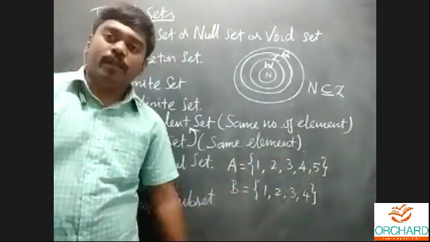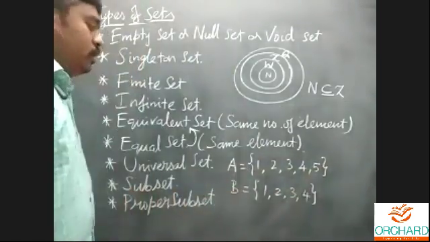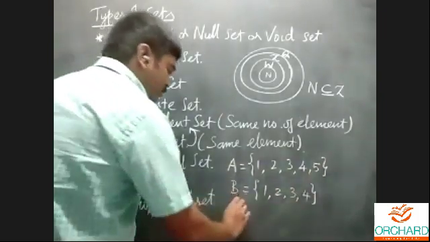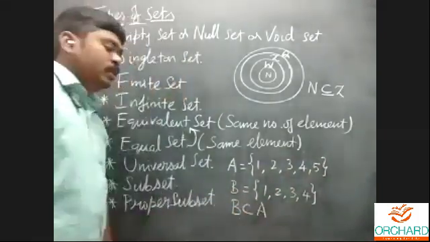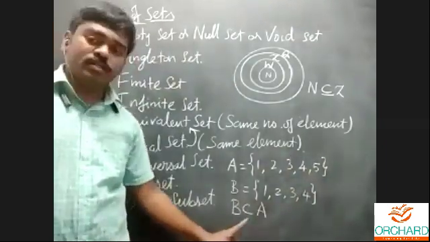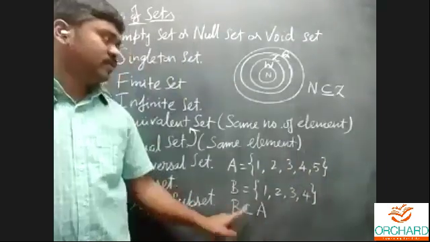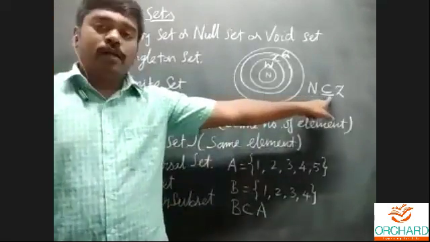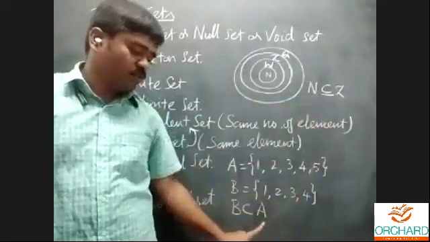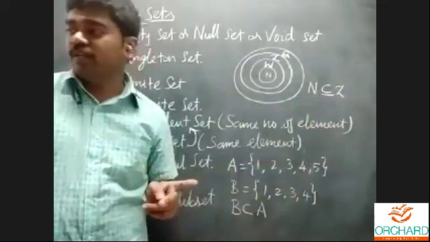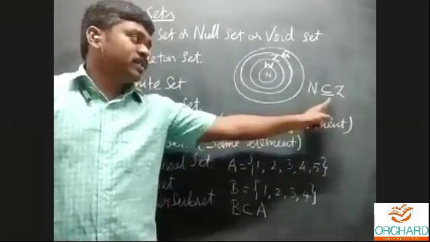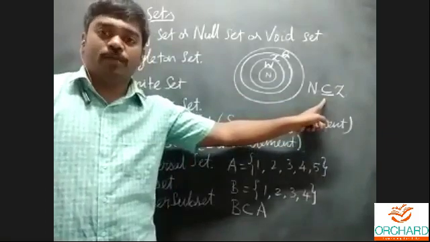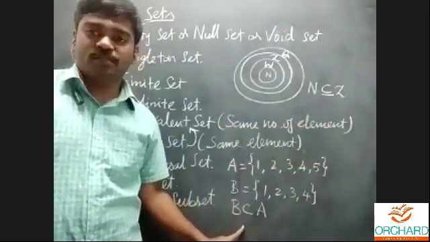Now we can compare A and B. B is a proper subset of A. For a proper subset, there is no underline in the symbol. How do we differentiate with the symbol? The proper subset has no underline. For the subset, you just underline. This is the symbol for subset and this is the symbol for proper subset.